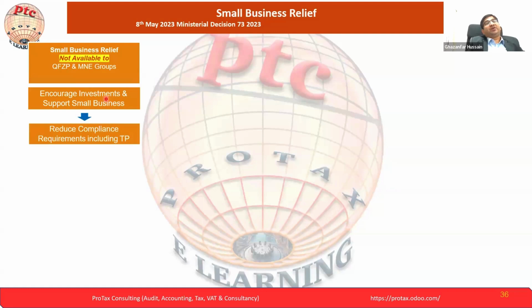Okay, now they want to support these small SMEs or small investors by giving such relief, because normally their turnover may be 3 million, 2 million. So they don't want to put the burden on them. And they do not have the financial means to afford a proper accountant. They normally offload to one who comes monthly with a two-day visit. So just to give them relief, they consider that.